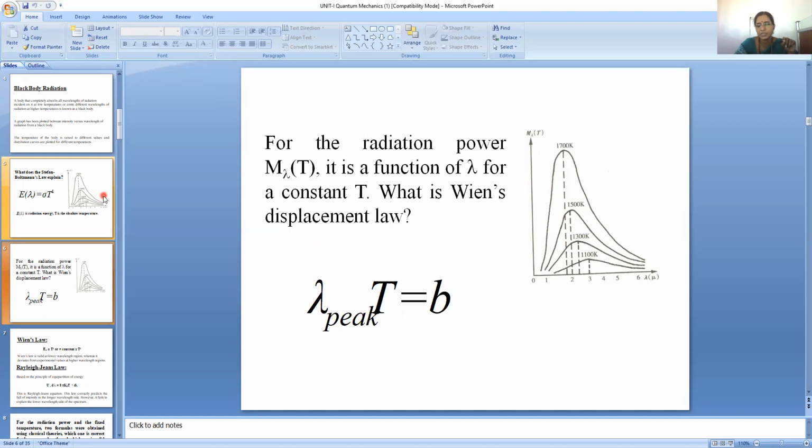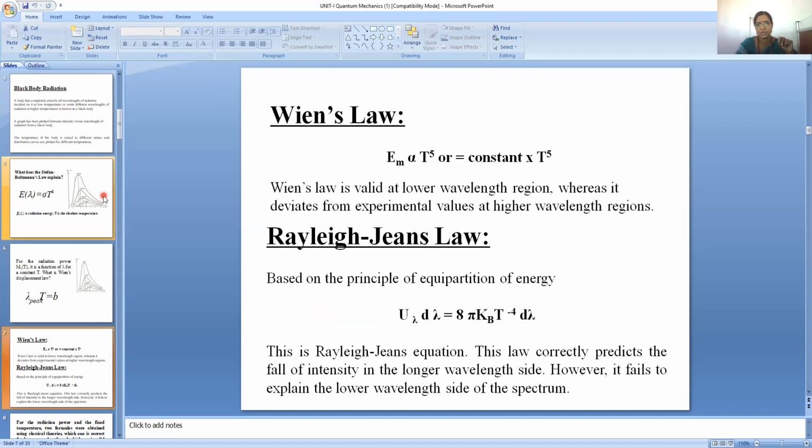Next, for the radiation power, M lambda of T, which is a function of lambda for a constant T, there is Wien's displacement law where lambda T equals B. Here lambda is taken at the peak position, the value of lambda max, and lambda max T equals a constant. That's what they observed. And Wien's law says the energy emitted is directly proportional to T power 5, or equals a constant into T power 5. Wien's law is valid at the lower wavelength region, whereas it deviates from experimental values at the higher wavelength region. That means it could not explain the spectra throughout, from lower to higher wavelength.